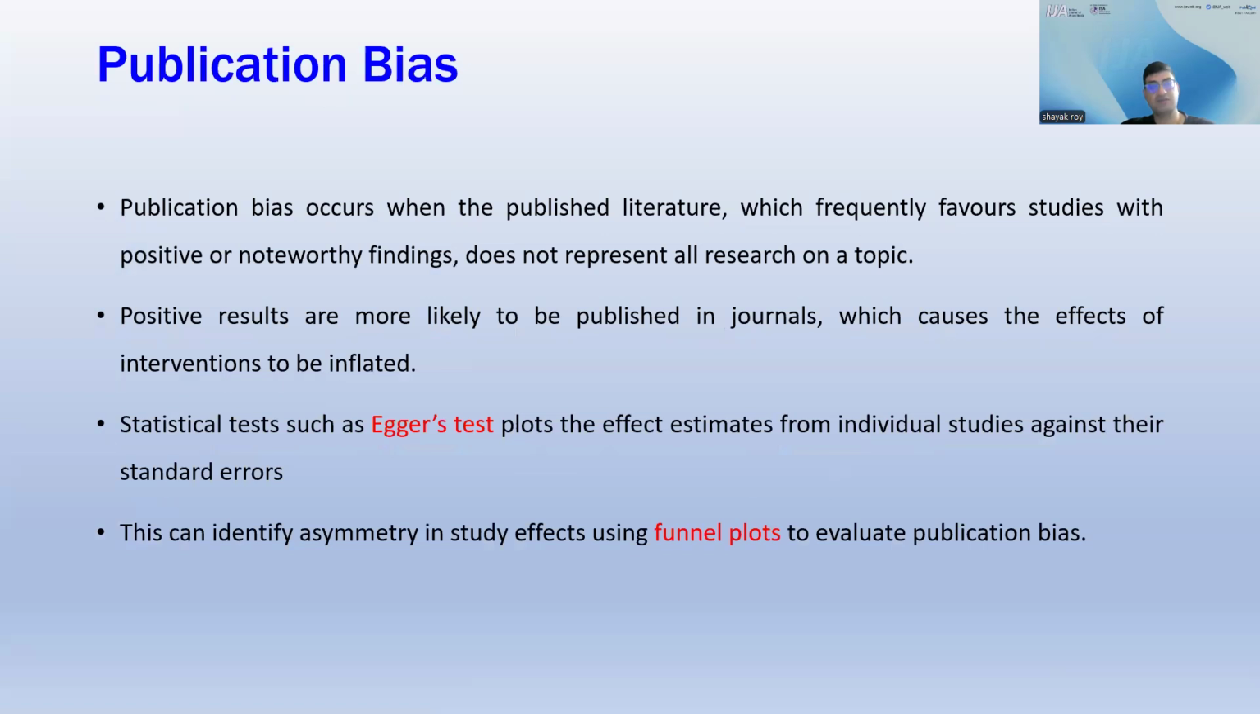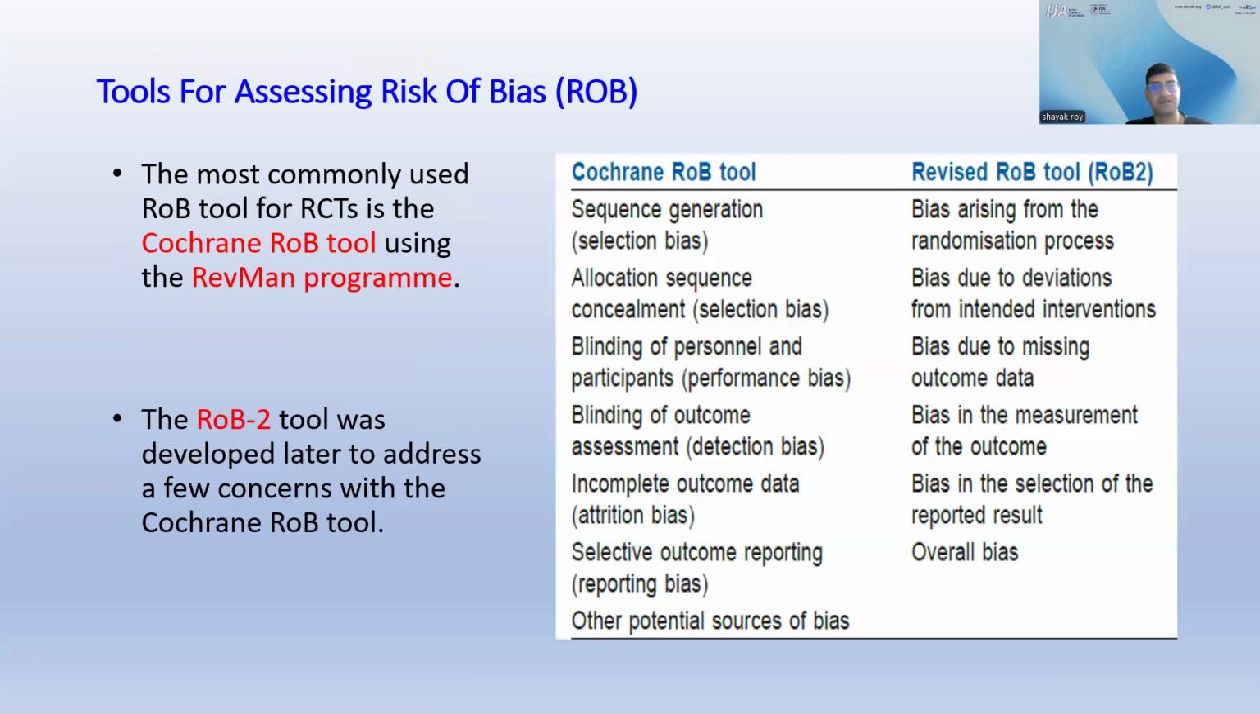Publication bias occurs when the published literature, which frequently favors studies with positive or noteworthy findings, does not represent all research on a topic. Positive results are more likely to be published in journals, which causes the effects of interventions to be inflated. Statistical tests such as Egger's test plot the effect estimates from individual studies against their standard errors. This can identify asymmetry in study effects using funnel plots to evaluate publication bias.